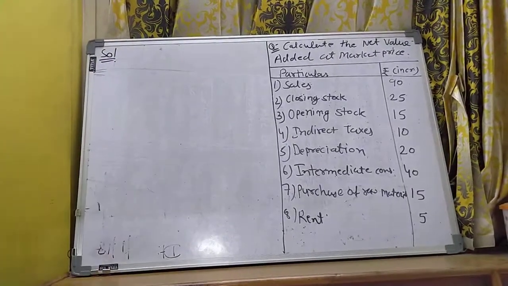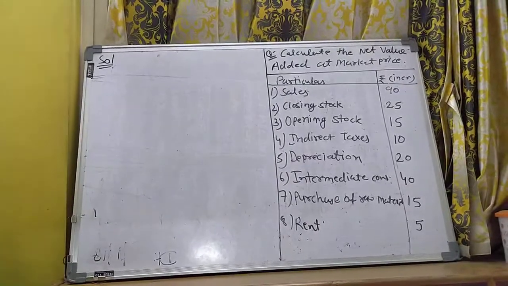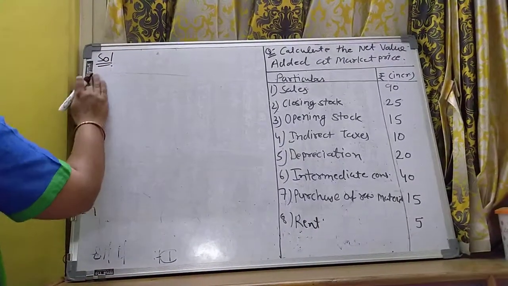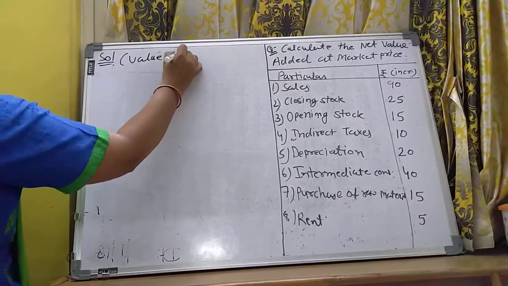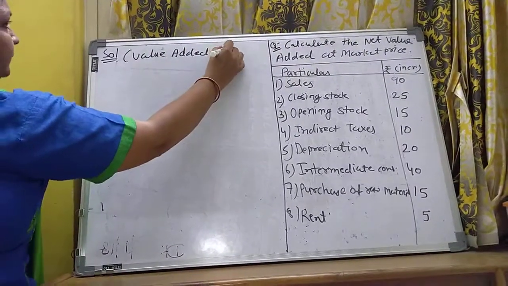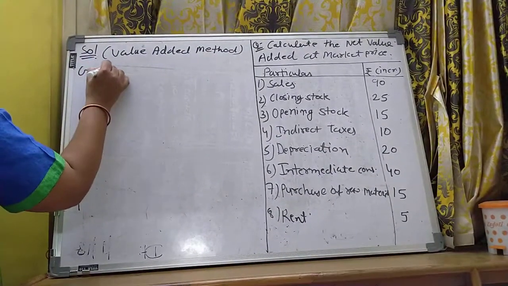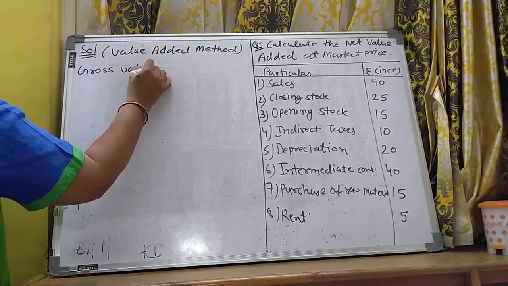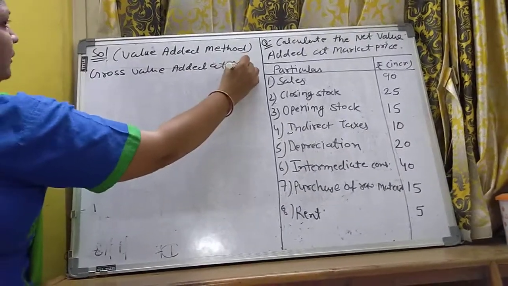So now we will start our sum solution. First, we don't directly find out the net value added at market price. First we have to find out with the help of the value added method. In the value added method, we just find out the gross value added at market price.